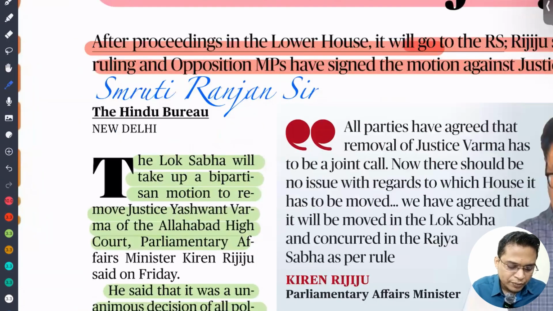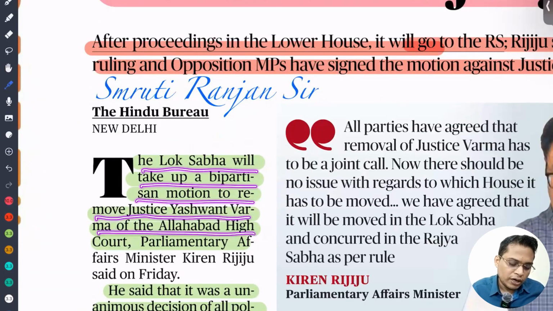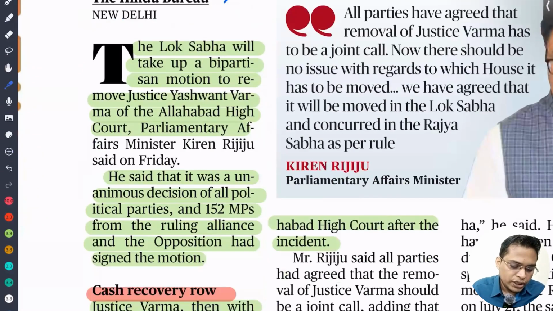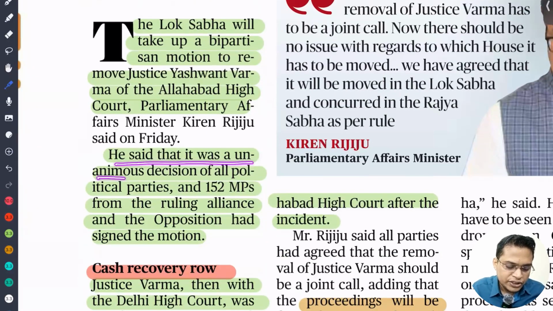The Lok Sabha will take up the bipartisan motion to remove Justice Yashwant Verma. Currently he is working at the Allahabad High Court, but when this cash was found, he was working at the Delhi High Court. It was a unanimous decision of all political parties, 152 MPs including ruling and opposition, in favor of introducing this motion.